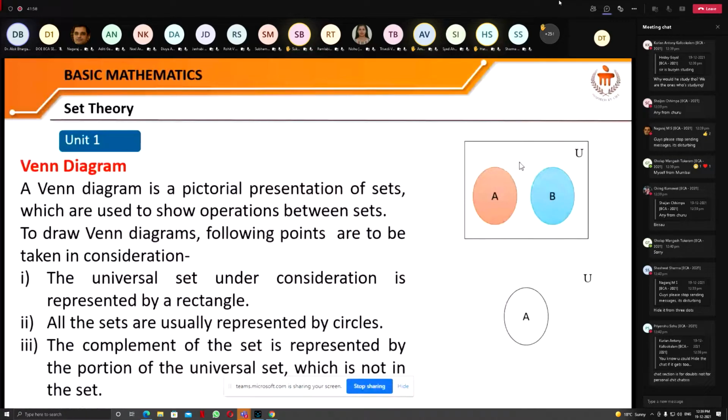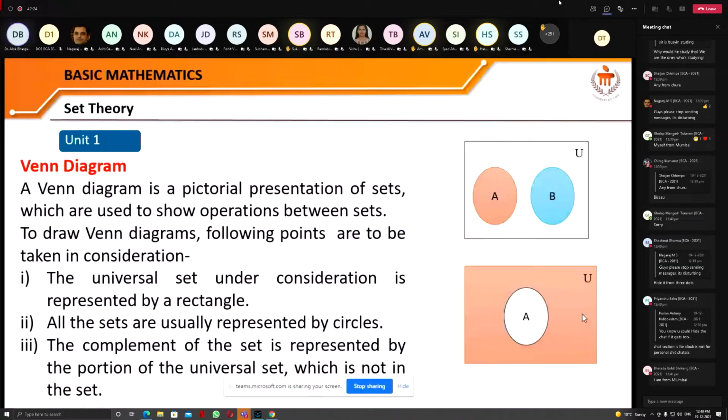So this is the rectangle, and here this is denoted by the universal set, and all of its subsets that are under consideration are represented by circles like this. Here A and B are two sets, those are the parts of the universal set. And here you can see that A is the set which is the part of this universal set.